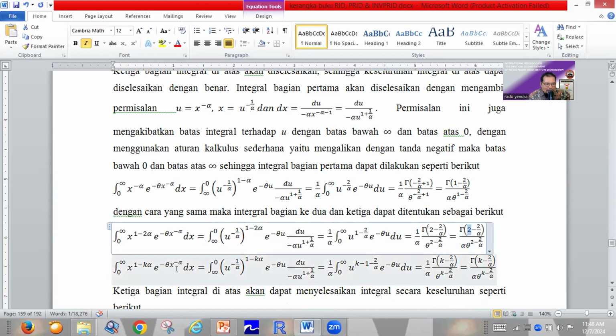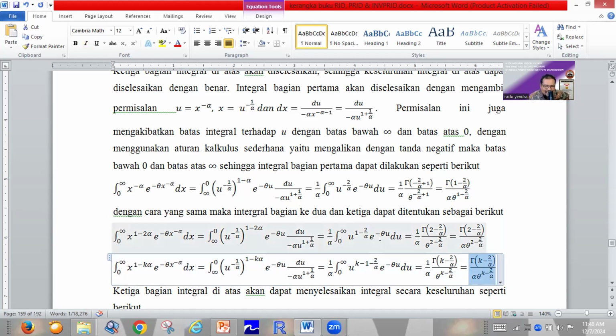And the last partition is very easy to solve: gamma function k minus 2 divided by alpha, divided by alpha, multiplied by theta power k minus 2 divided by alpha. This is the solution of the last partition of the integrals.